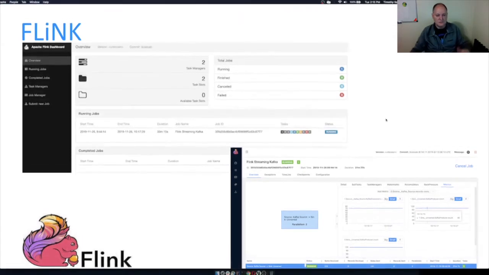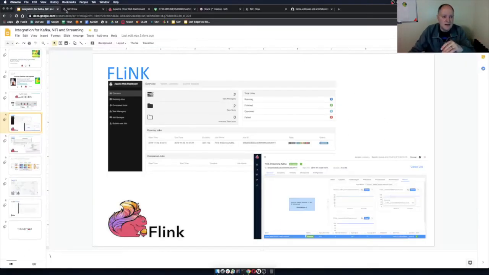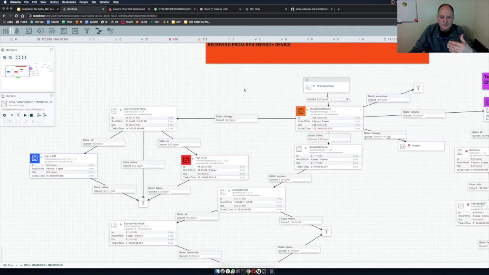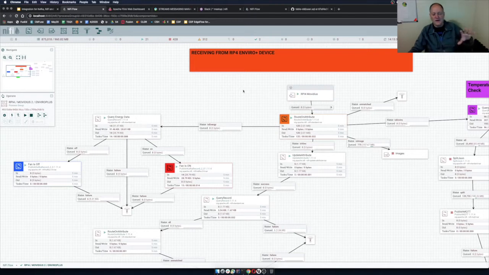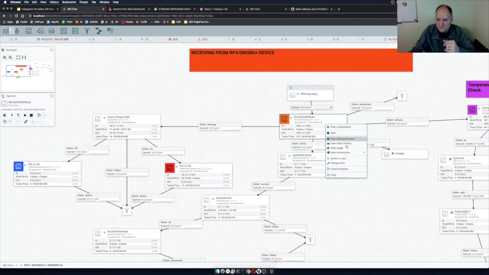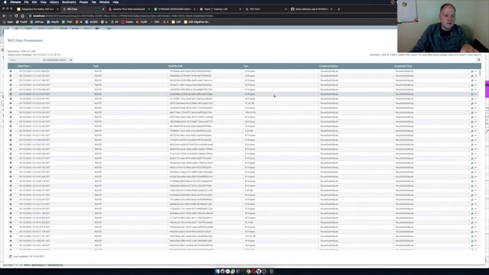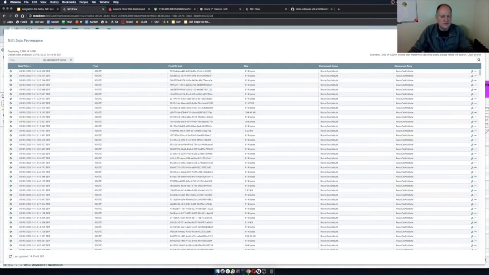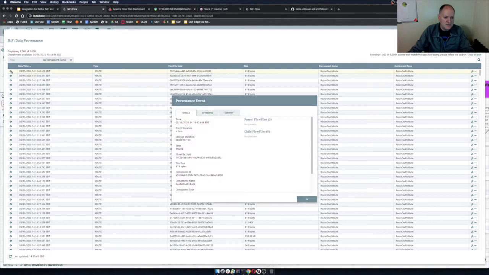You can browse these slides at your leisure, but I want to show you real data as it's coming through the system. So I have a device sitting in my office producing data, and I'll show you something really nice with this: being able to see what's happening as it happens, because when you get a lot of events from a lot of different sources, it may be hard to see what's going on. Within Apache NiFi, we have something we call provenance. This tells me when an event arrived.